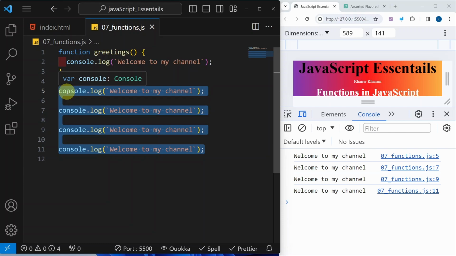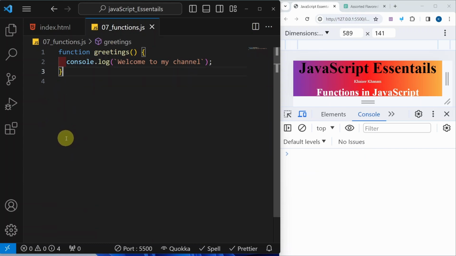So what can you do? This entire code you can wrap inside a function. I do not have to write it multiple times. Directly inside the function, I have passed this console log. After the curly braces, whatever I am writing is called the function body. And this is my function declaration.